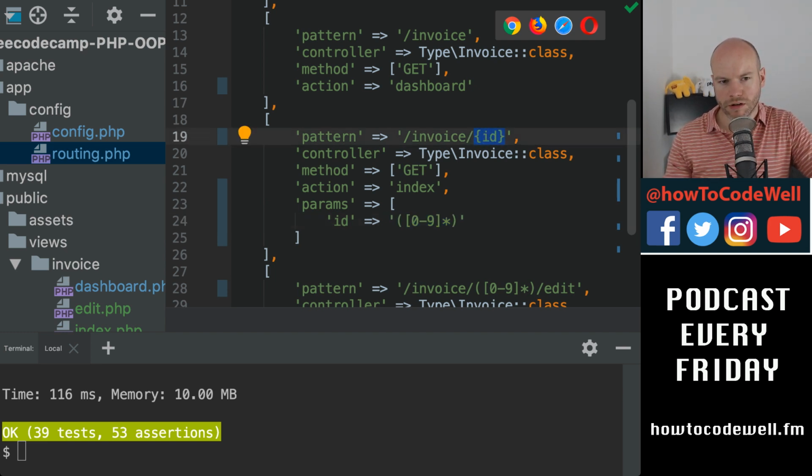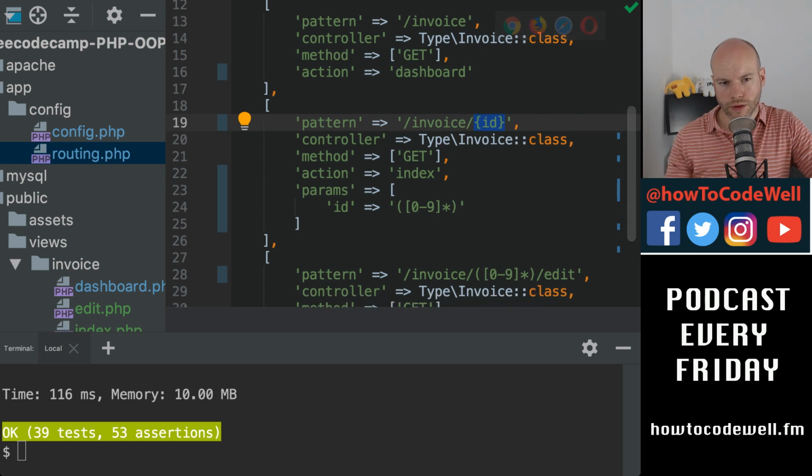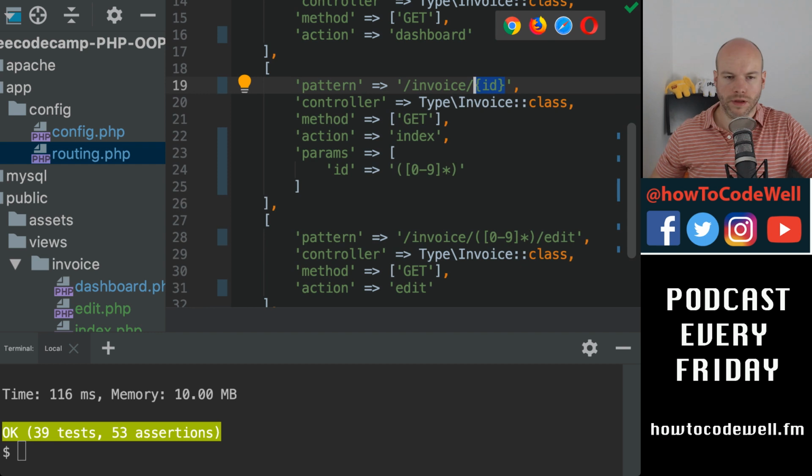Now, there are other ways of doing this other than regex. We have this string. We can split the string out by that. I think we could probably get around this using some string manipulation.